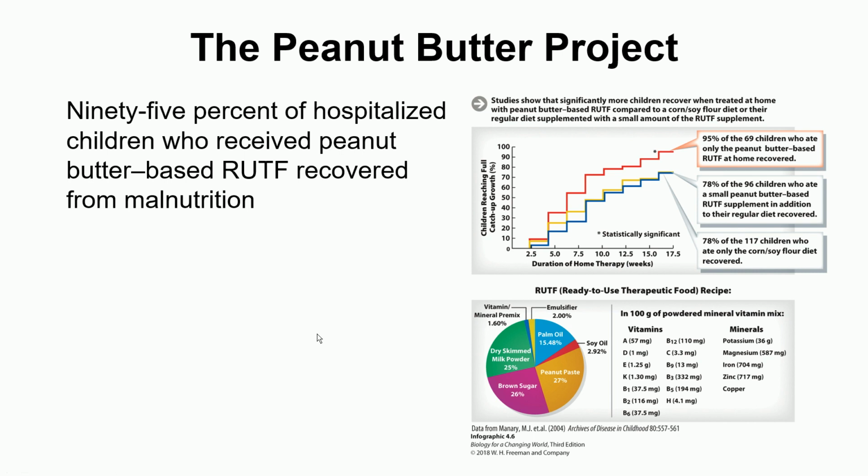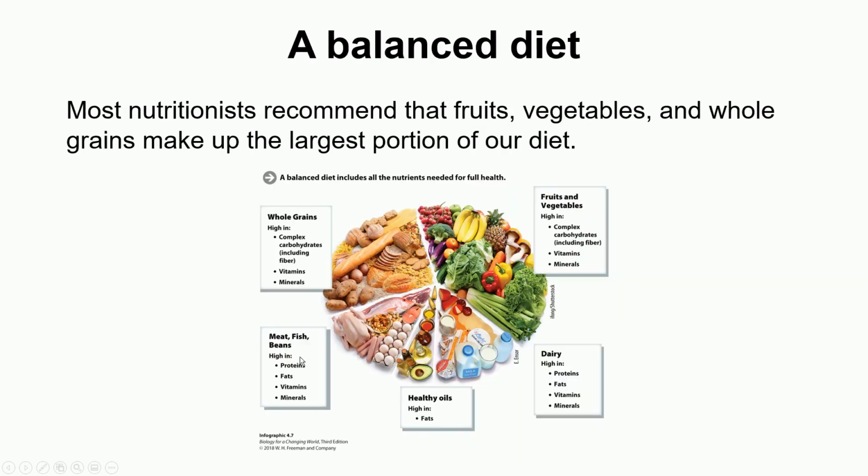Okay, so coming back to the peanut butter project, 95% of the hospitalized children who received peanut butter based RUTF recovered from malnutrition. And here is some data. If you want to go into the details of how this project has helped the children there, you can go over it. Okay, balanced diet. We have talked about what our food has. Our food has macronutrients and micronutrients.